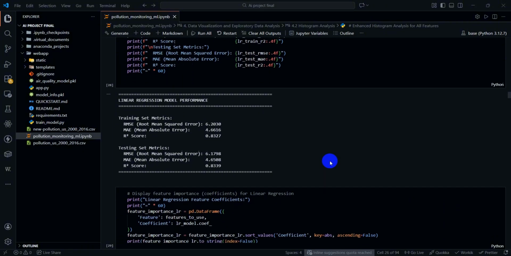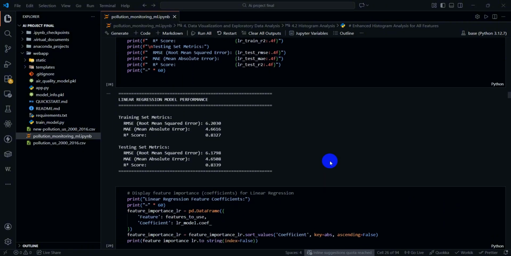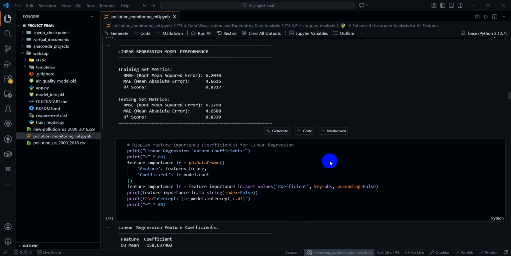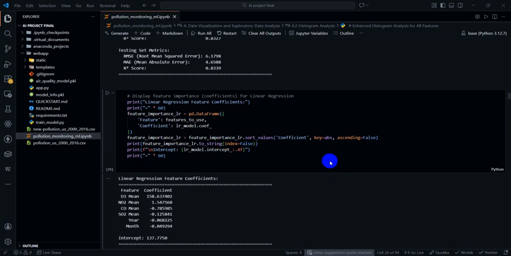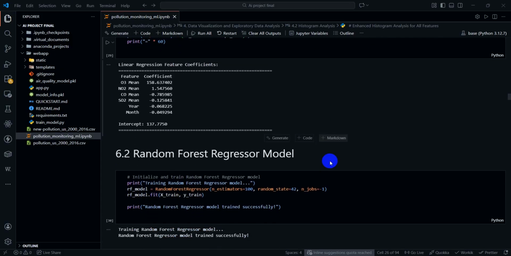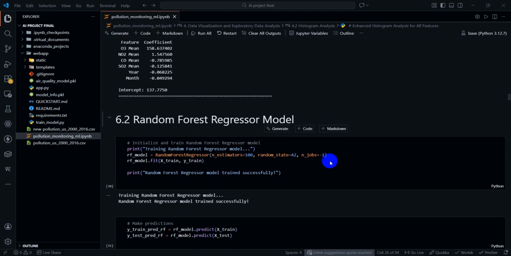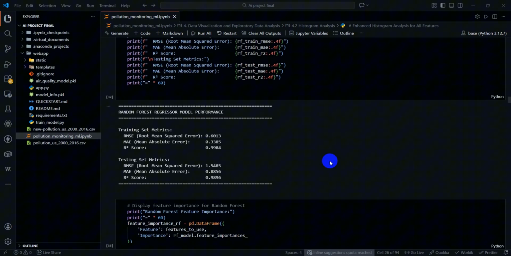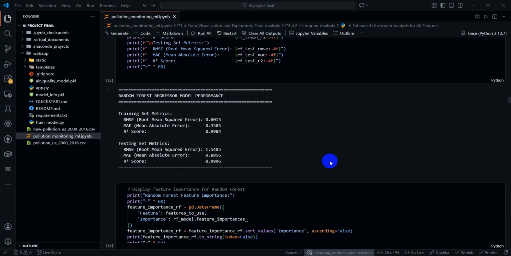In linear regression, we achieved a test R squared of 0.83 and RMSE of 6.18. This model is fast and interpretable but limited in capturing non-linear relationships. Next is random forest regressor. We achieved a test R squared of 0.99 and RMSE of only 1.55.